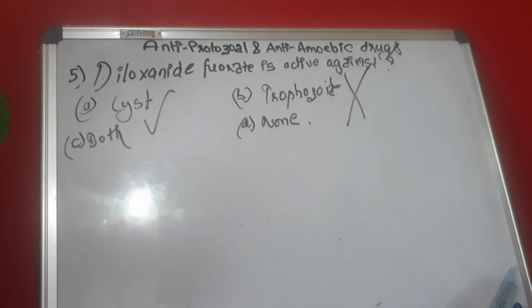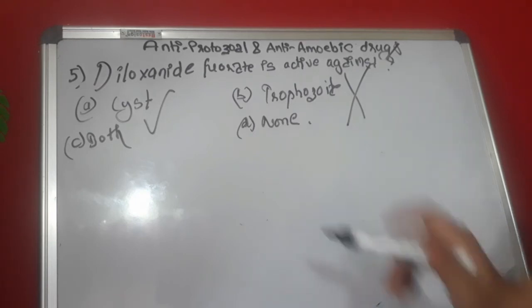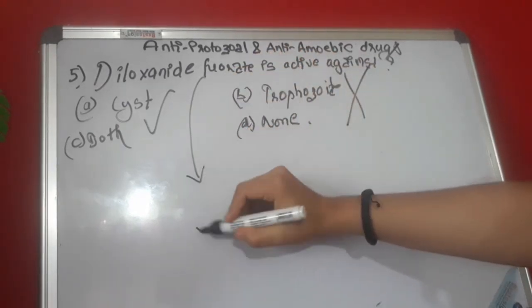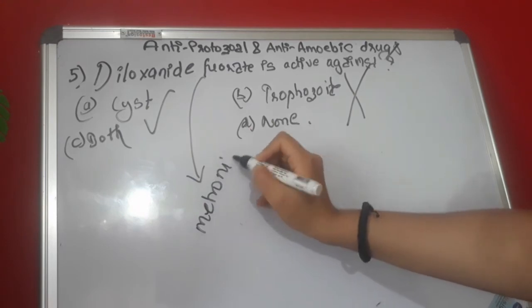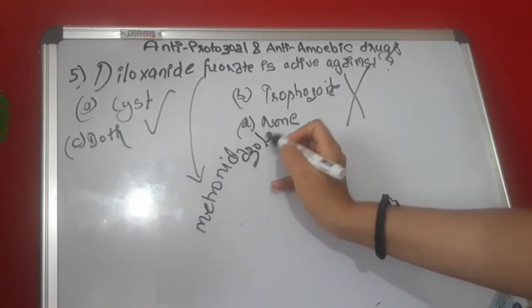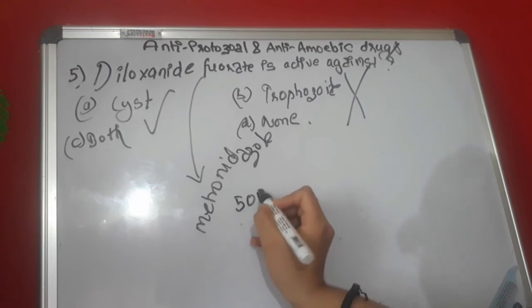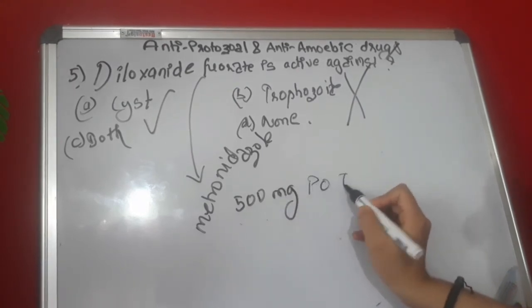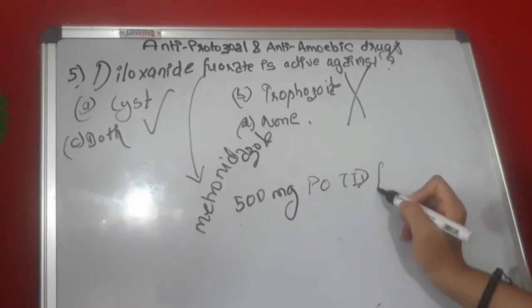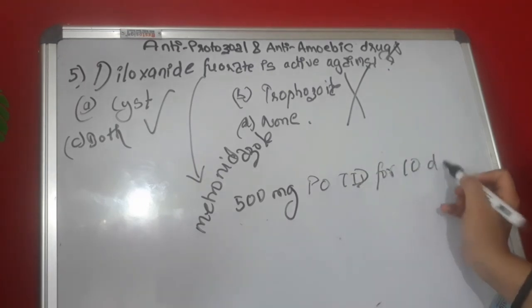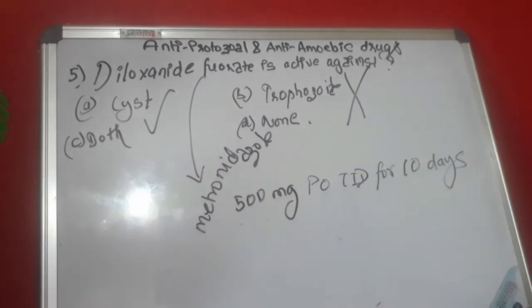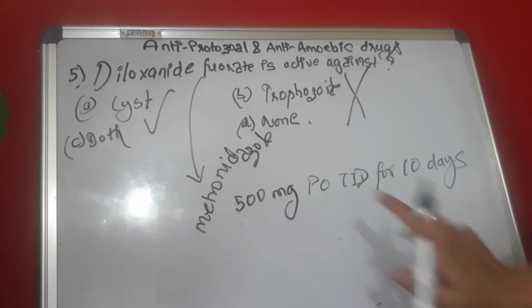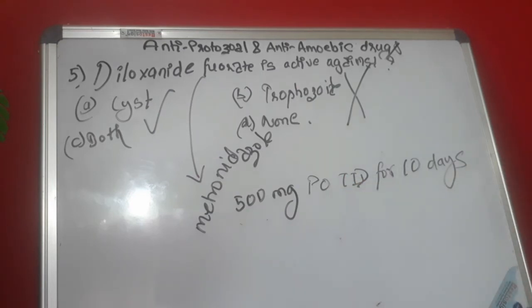One more thing that you should know about diloxanide furoate is that it is usually given with metronidazole, 500 mg by oral route thrice a day for 10 days.